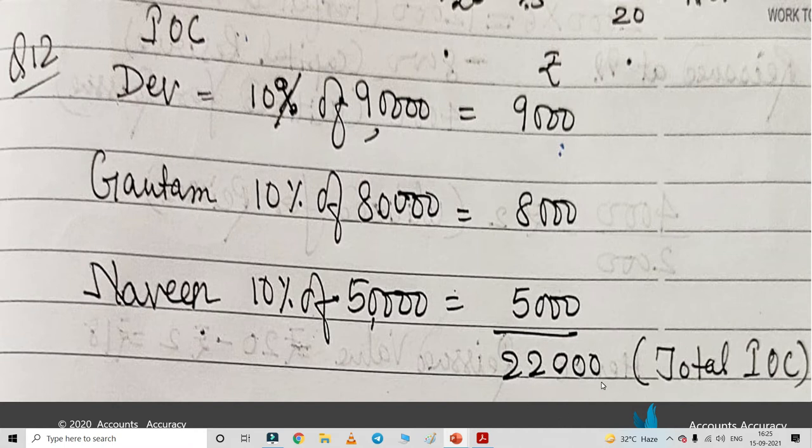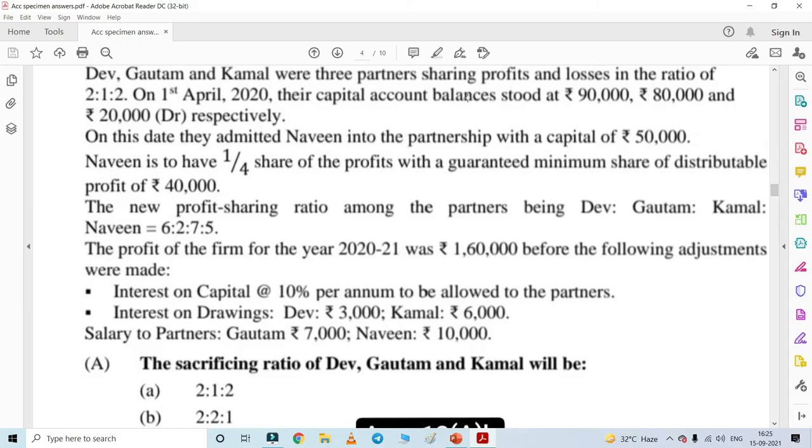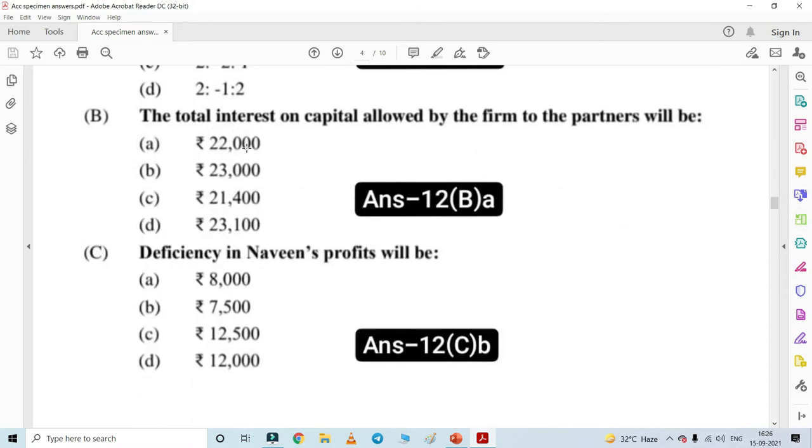So this is the total interest on capital which will be provided to them. We do not provide interest on capital if the capital is debit. You can see here Kamal has the debit balance, so no interest on capital will be provided to him. Only interest on capital for these three partners will be provided, that is Dev, Gautam and Navi, and that is coming to 22,000. So the correct option is 22,000.